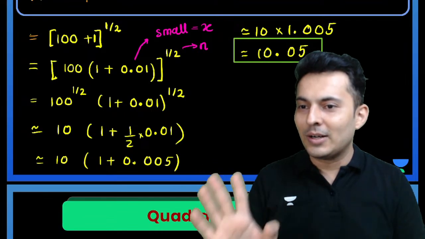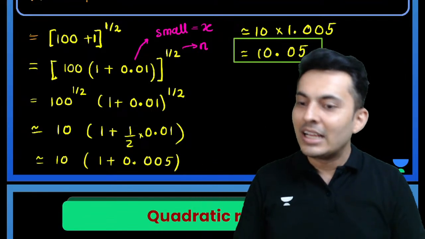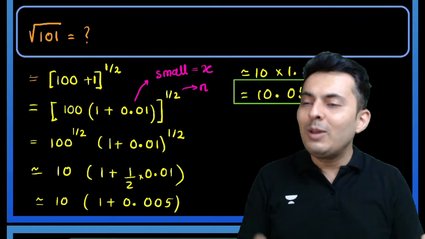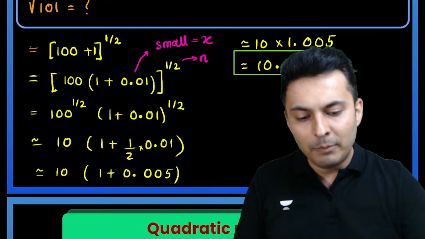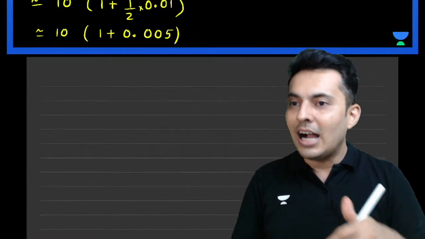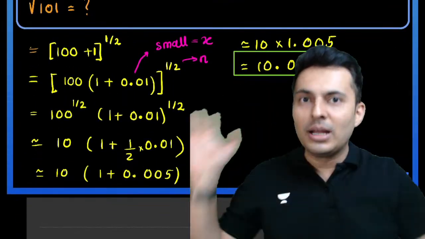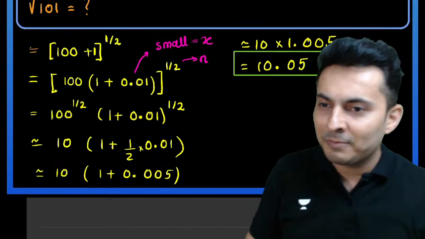No, the answer is not 11.05. It is 10.05. Understood how we found it? It will be slightly more than 10. Yes, it is slightly more than 10. Let's take up more examples, my dear students. Are you getting a hang of it? I don't think you would have learned this in any better way.